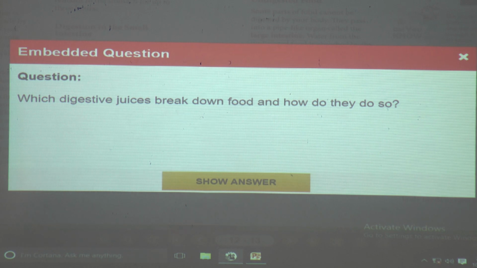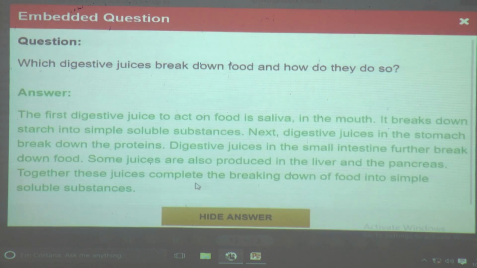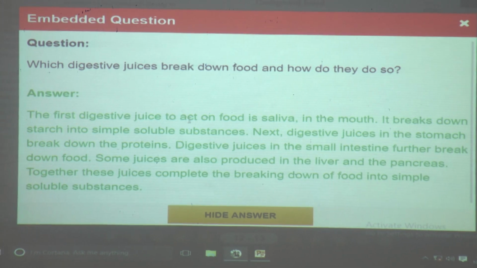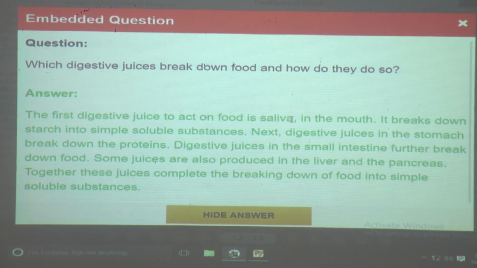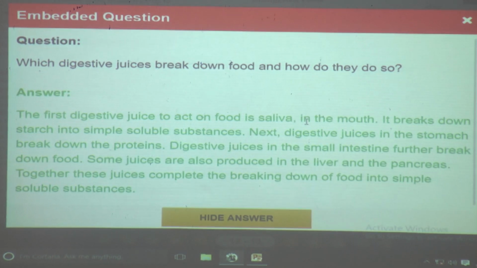And some digestive juices are produced by the stomach. And even the liver and pancreas also produce some digestive juices. And even in the small intestine digestive juices are produced. But we will see what is the answer. See, the first digestive juice to act on food is saliva, isn't it? And in the mouth,